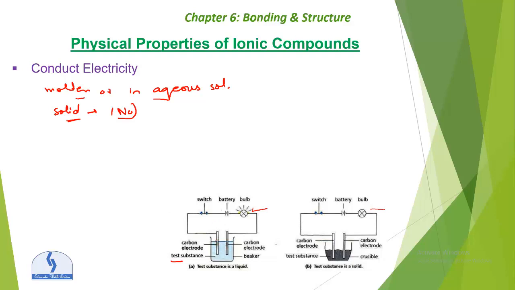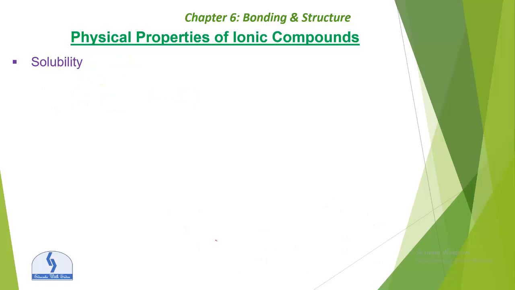Anyway, next, the physical property of ionic compounds is solubility. Ionic compounds are generally soluble in water. But the solubility in water does not prove that an unknown compound is ionic, because some ionic compounds like silver chloride, barium sulfate, and calcium carbonate are insoluble in water, right? So we can take the solubility in other solvents as well, not only water.